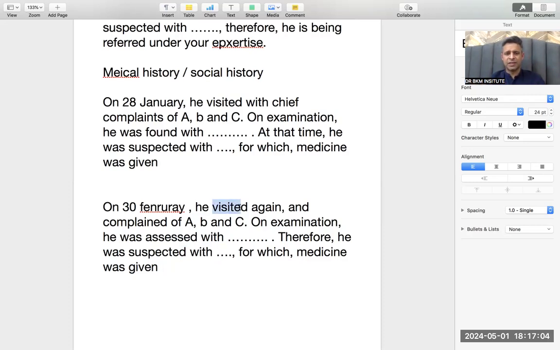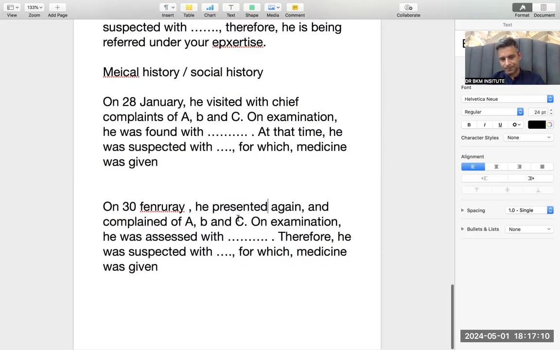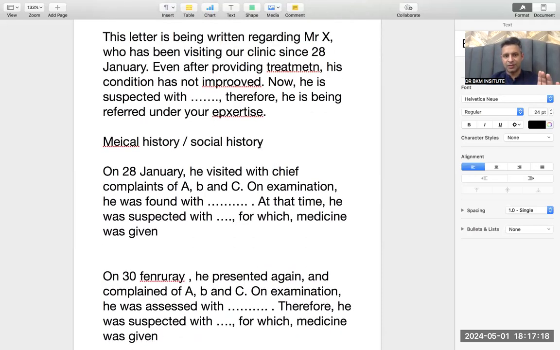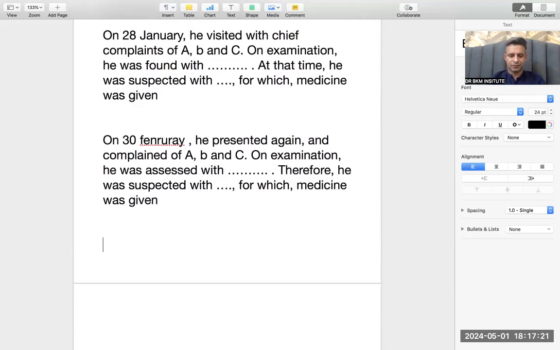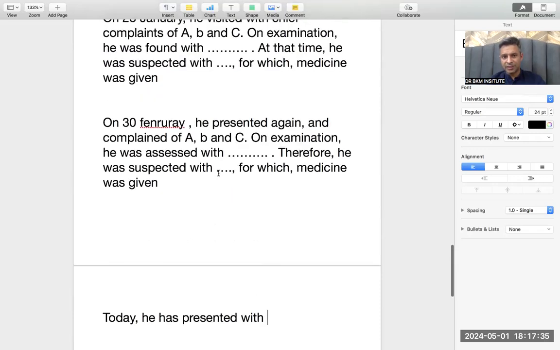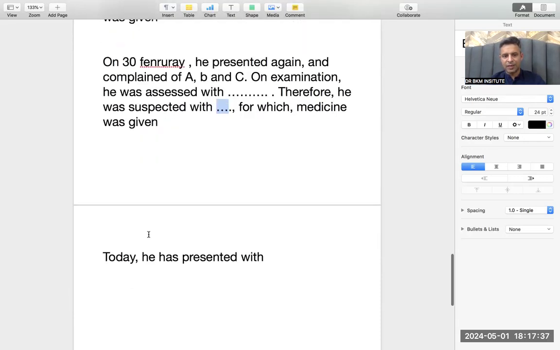You can change this word visited. You can change this to presented if you want to. That's it. Now is the main grammar change in today's visit. So you can make 5 paragraphs as well in the visit letter: 1, 2, 3, 4, and 5. Today is the main grammar change. Today he has presented with. So the only grammar change, if you understand, rather than the second form, has come: has plus third form, present perfect. Today he has presented with this thing.